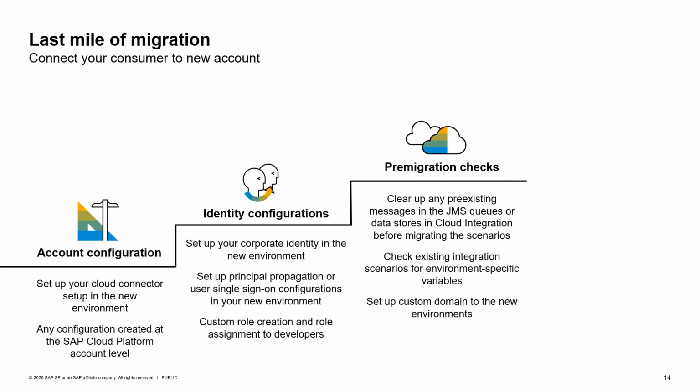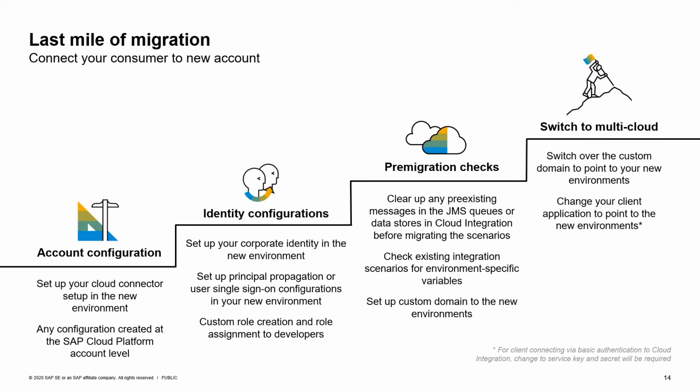If you want to set up a custom domain, now it's the time to do this. So, and once you're done with all those last mile steps, then it's time to push the button and to switch your custom domain to point to the new area or to the new environment. And if you do not have custom domains, then it's time to switch your consumers to the new target.